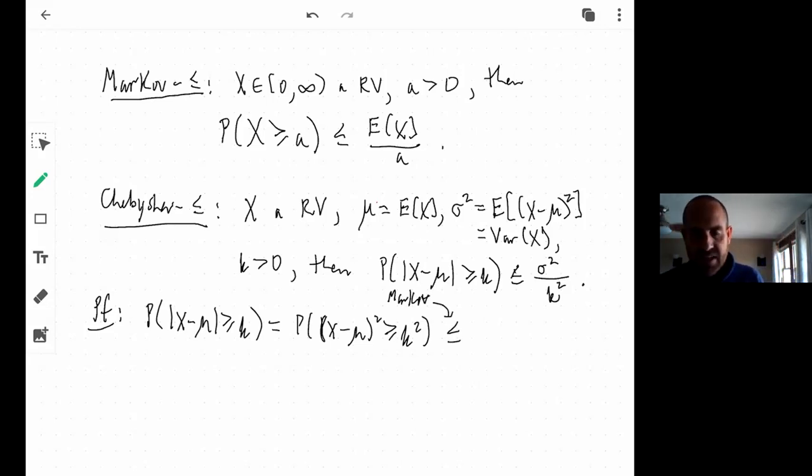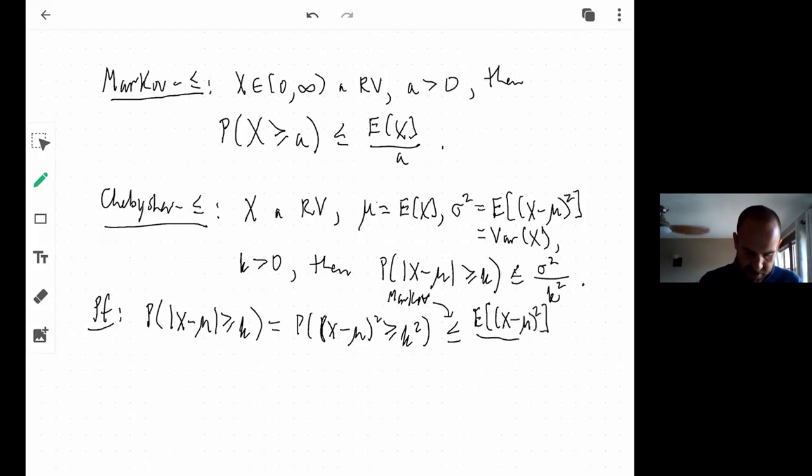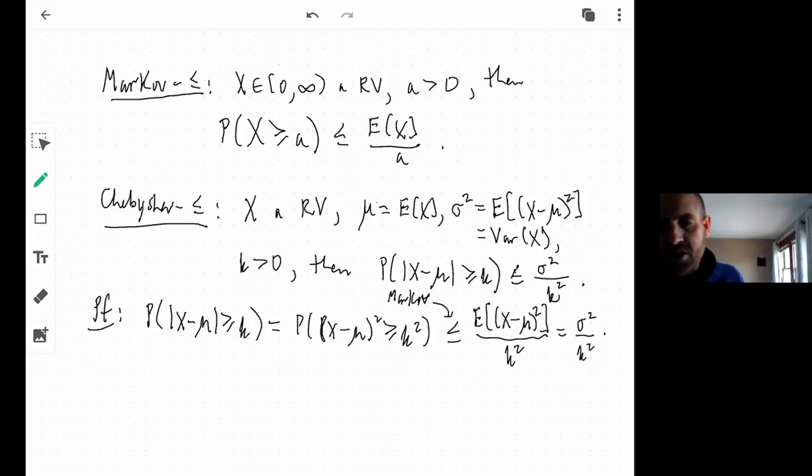It is less than or equal to what? I think of (X minus mu) squared as my random variable, and I think of a as being k squared. So it's less than or equal to the expected value of (X minus mu) squared divided by k squared, which is equal to sigma squared over k squared. So the proof of Chebyshev really follows from Markov.